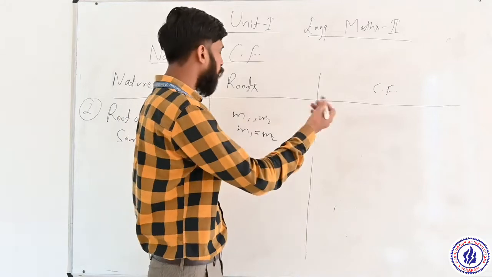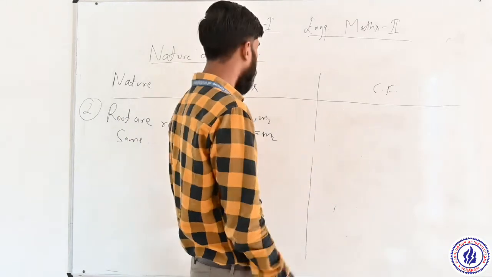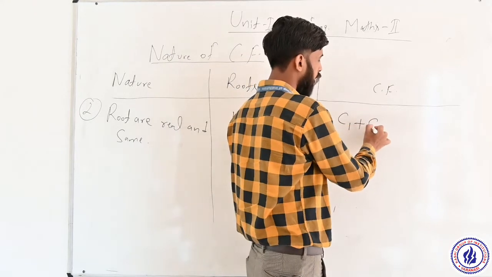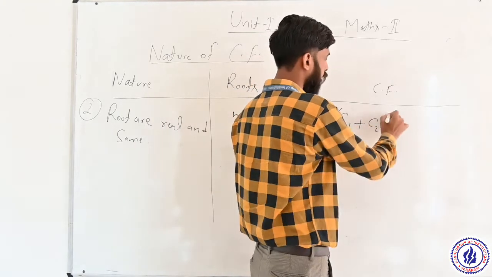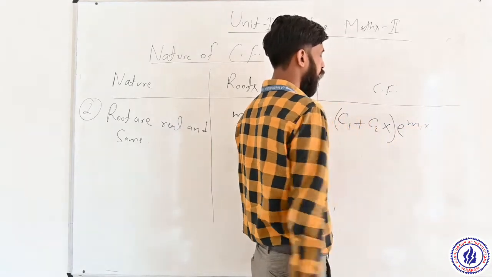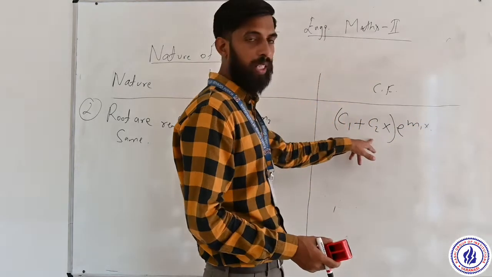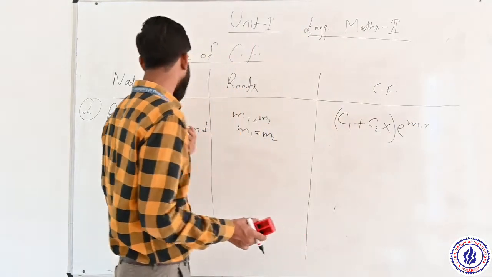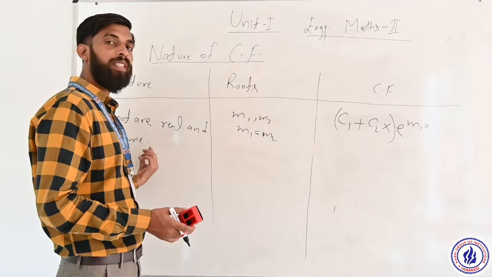So its complementary function, or CF, is c1 plus c2x, e to the power m1x, if the roots are real and same.